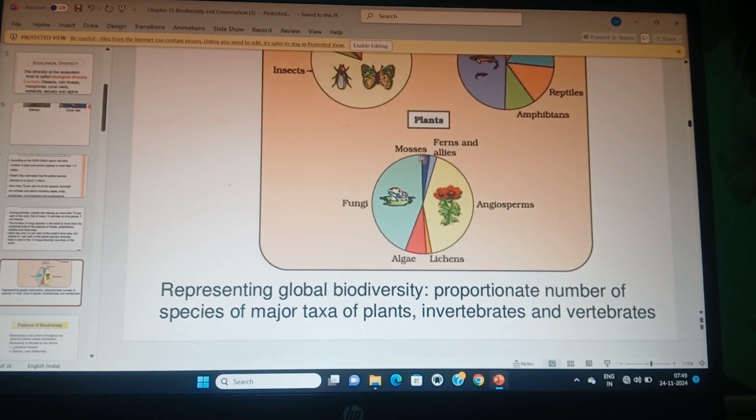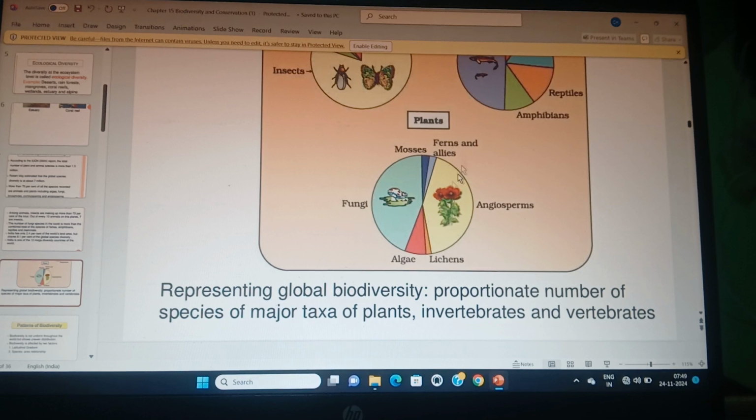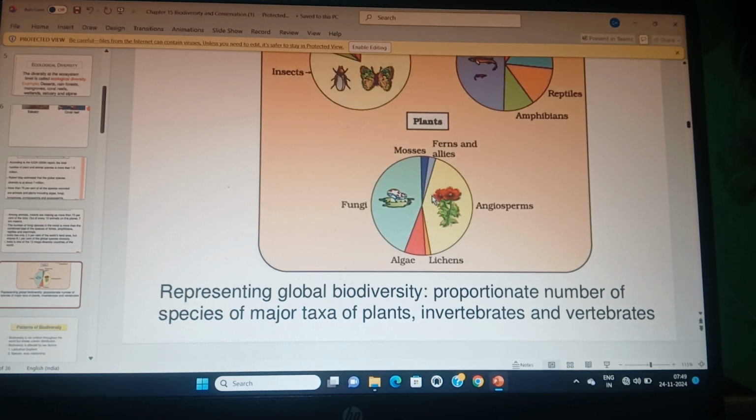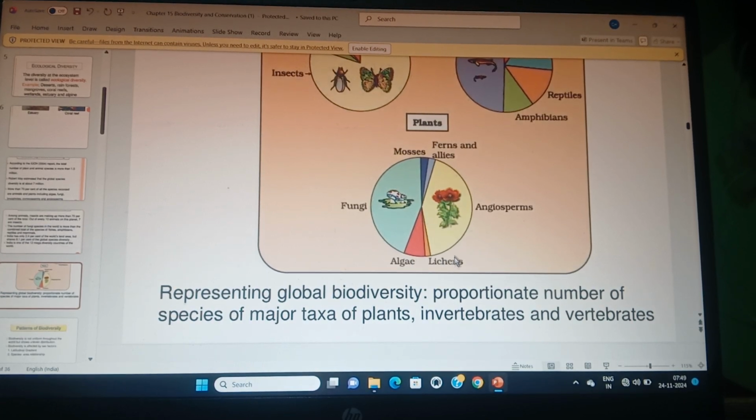Plants, this is the mosses, then fungus and algae. Left hand side, mosses, ferns and allies, and fungi, angiosperm, at the bottom algae and lichen.